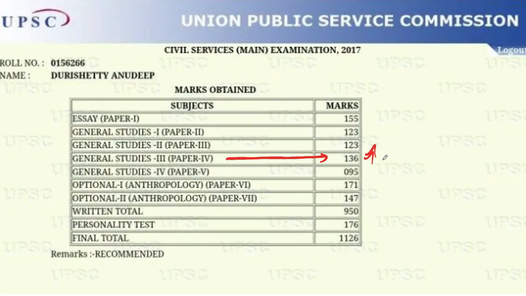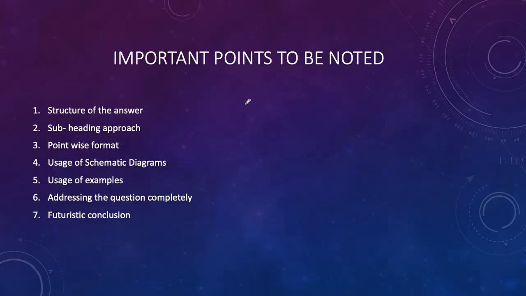So this is what we have been telling repeatedly. In the UPSC mains examination, whenever we write, we need to address the answers in a complete manner, and this needs to be learnt. That is one of the key takeaways from today's video, students. Not only that, we have been observing that most of the UPSC toppers have a clear structure in the answer, that is writing an answer with a proper introduction, body and conclusion. And in the body of the answer, especially in the GS economic paper, we should introduce variability. That is, the subheading approach and usage of schematic diagrams will bring variability to the answer, and the examiner will award more marks to such candidates.